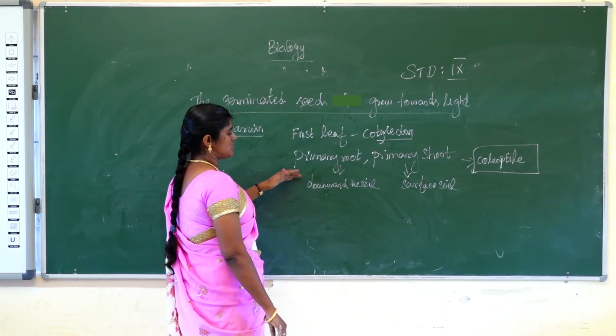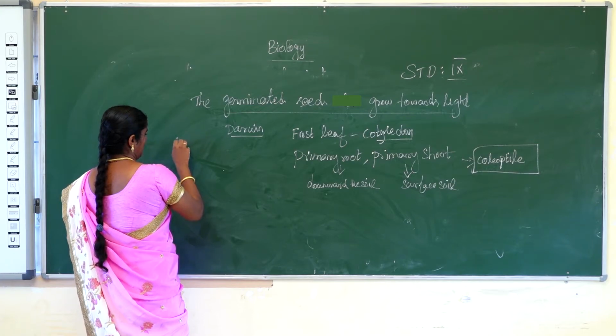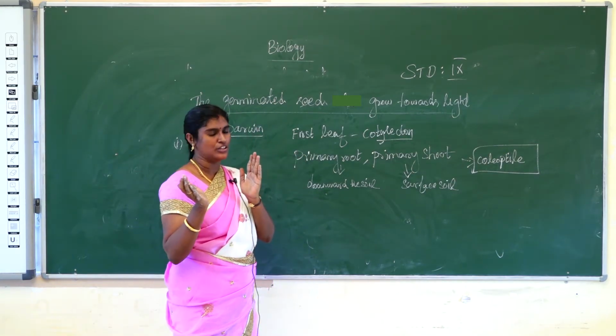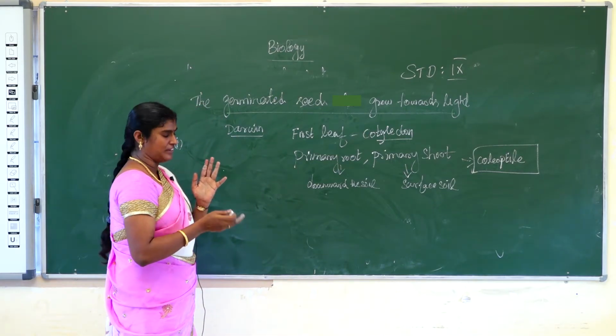Next, first see the experiment. In a dark room, one light is placed at one end. The growing seedlings grow towards the light first.